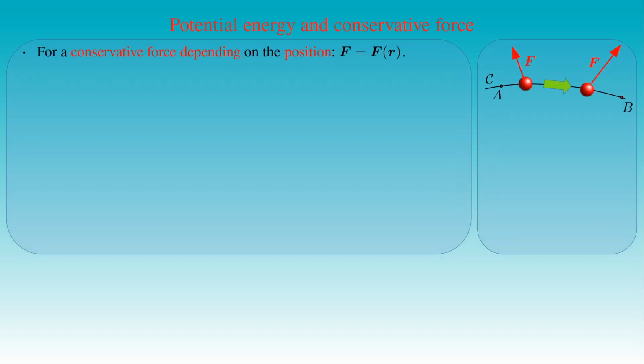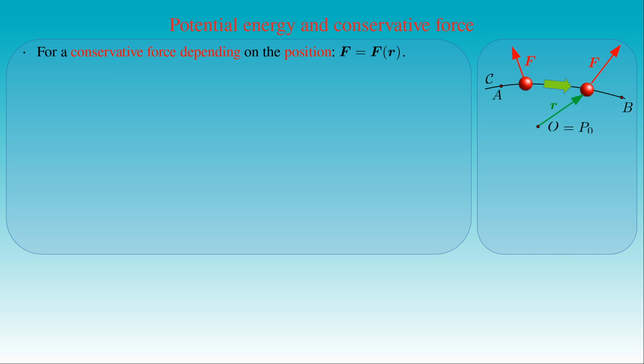Since we focus on conservative forces, we study the conservative force F acting on a point-like body in the general case, where the force depends on the instantaneous position of the body. Then the force F can be described by a vector function of the position vector r of the point mass with respect to some reference point O representing a frame of reference. It is normally convenient to choose the reference point O as the zero point P0 for the definition of the potential energy of any point mass accelerated by the force F.